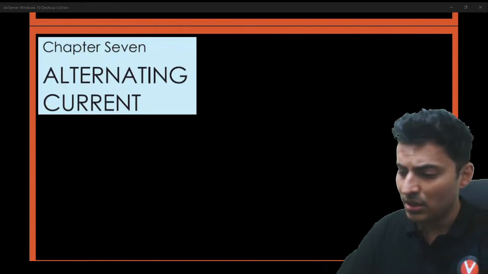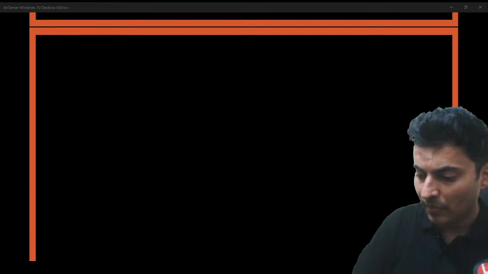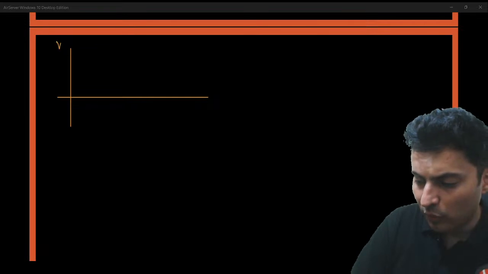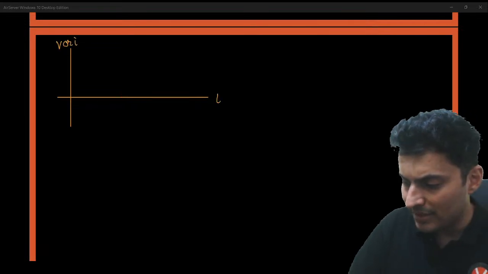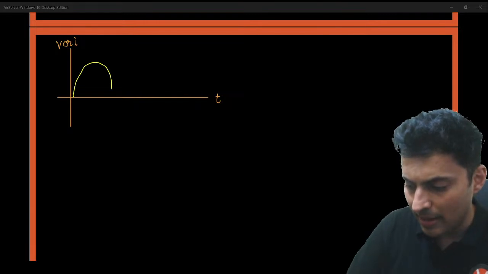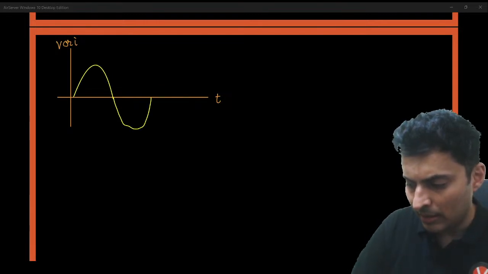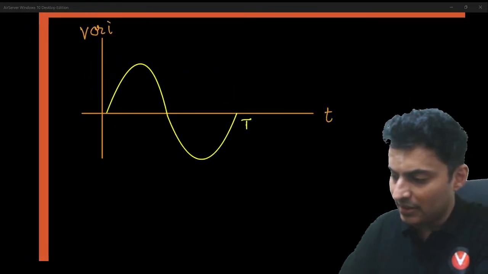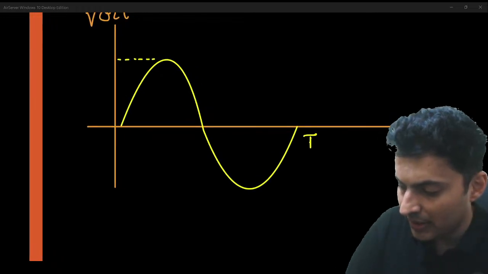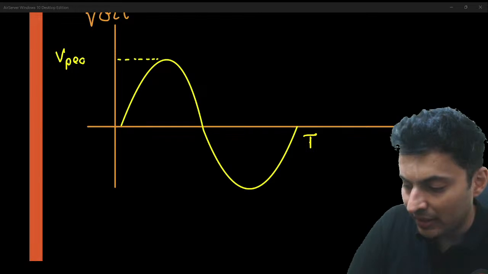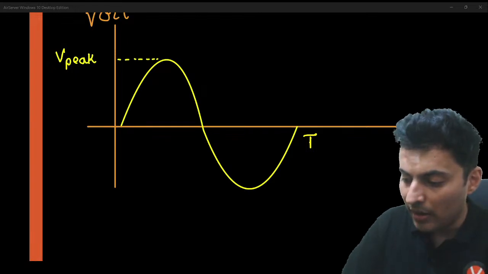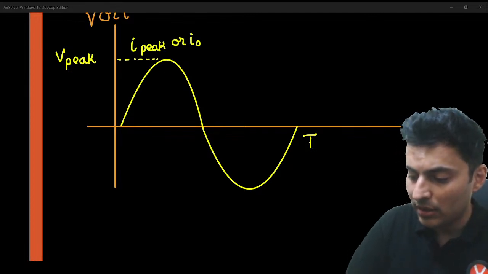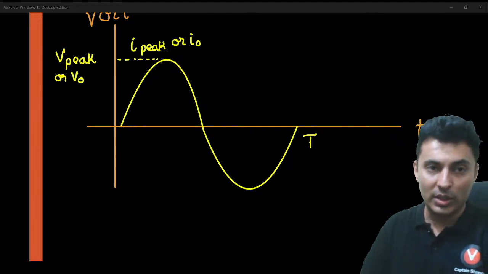Okay, so let's do this. In alternating current, first important graph. If you have voltage or current versus time, and let's say the graph goes up and down like this, down and up like this, it completes one time period. First things first, you should know this point is called the peak point or the peak voltage or the peak current. Sometimes it is also called I naught. Sometimes this is also called V naught.